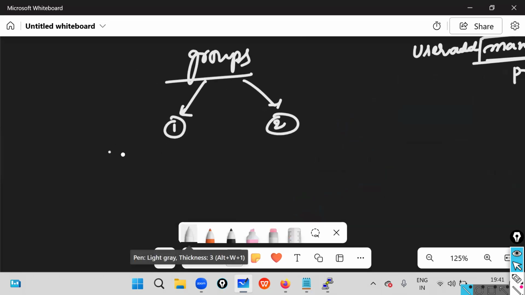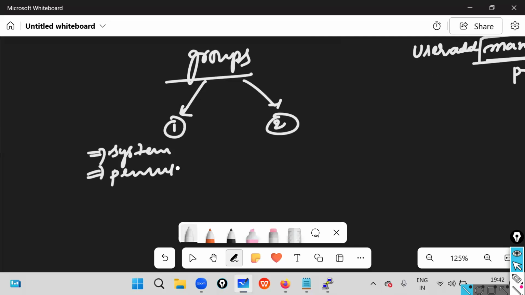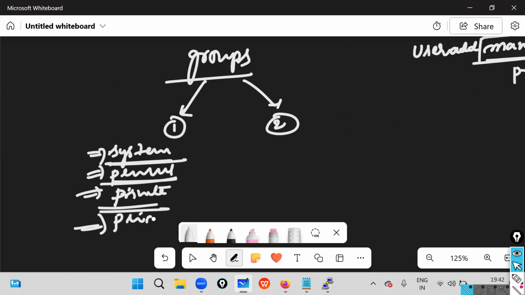The number one group is nothing but system defined, or Linux defined, also called personal or private groups, or primary groups. Primary groups, private groups, personal groups, or system defined groups.